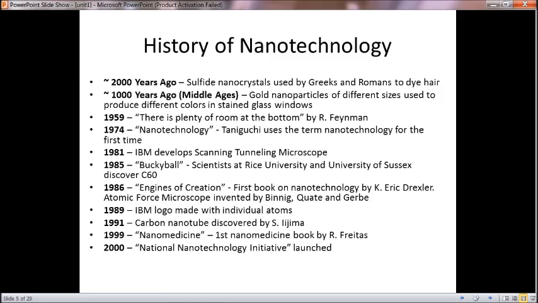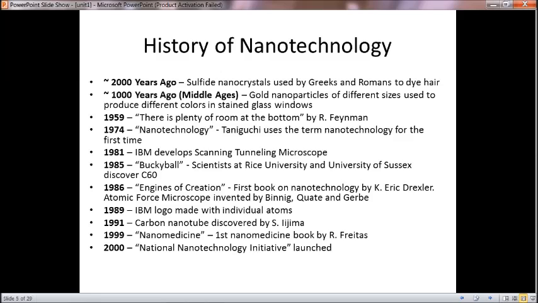In 1959, there was the talk "There's Plenty of Room at the Bottom" by R. Feynman, which initiated nanotechnology. In 1974, Taniguchi used the term nanotechnology for the first time. In 1981, IBM developed the scanning tunneling microscope.